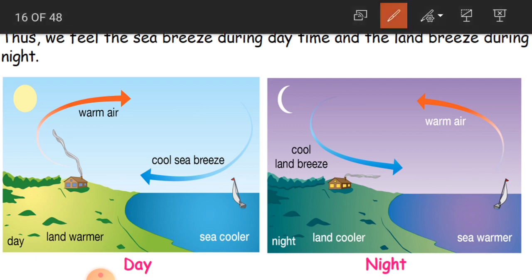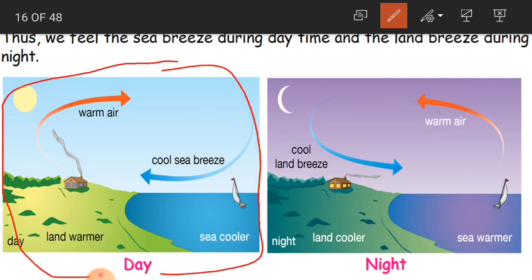Here, if you see, children, the first picture, this is the day. We are talking about the day. How is this? Land gets heated up much faster than the water, as we learnt. As land becomes hot, what happens? It heats the air above it, and it sends all the heated air to the surface above.